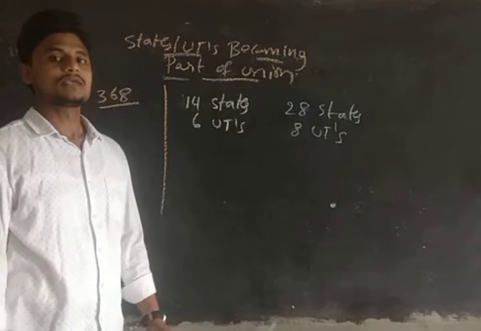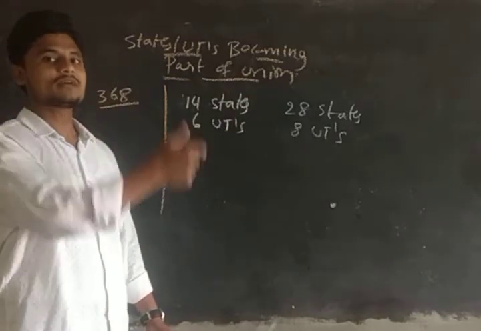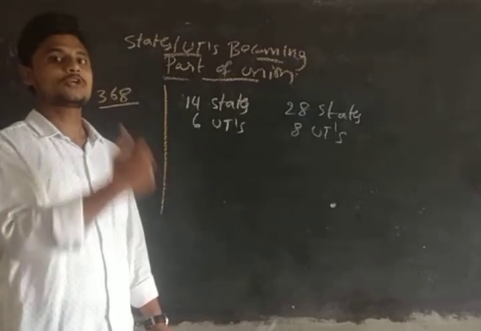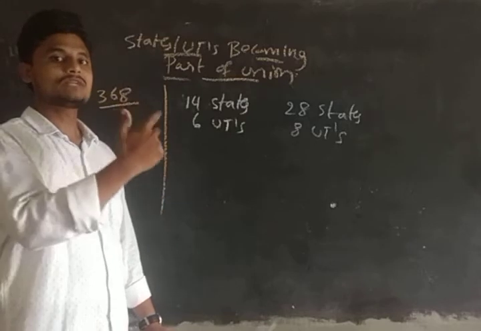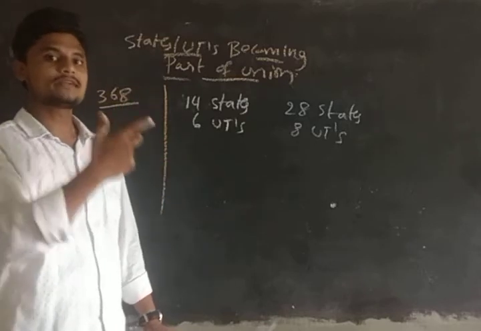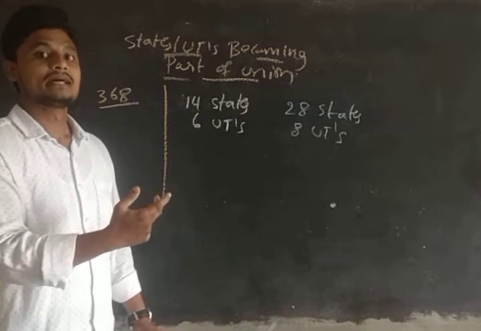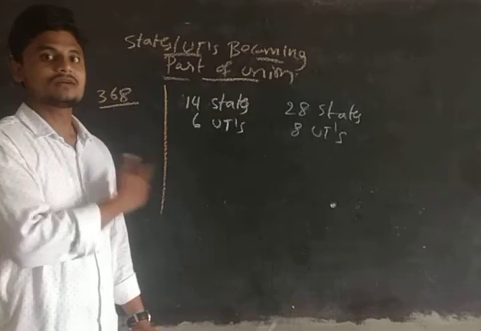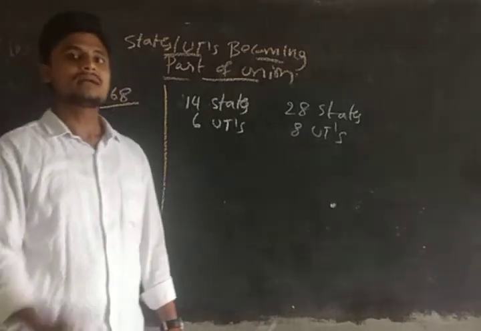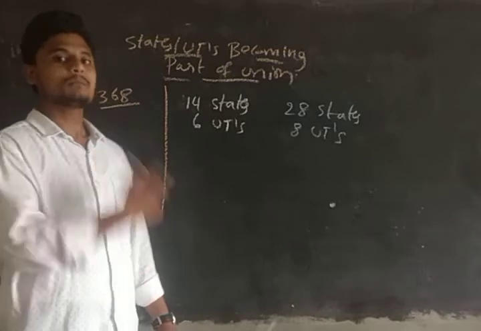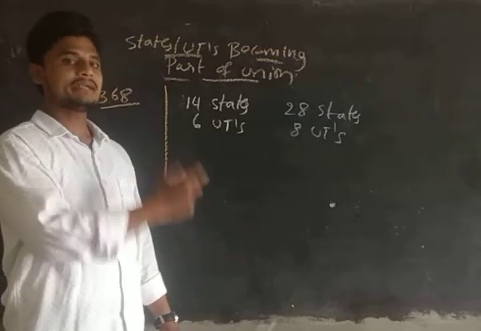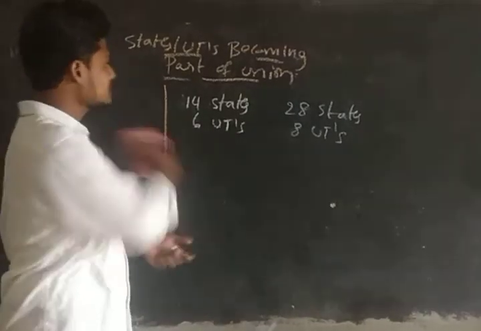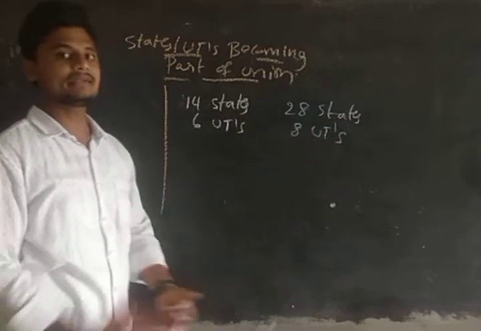Okay, so guys, in the Constitution, few provisions can be amended without Article 368 also. For example, guys, recently Telangana has been bifurcated from Andhra Pradesh, and there were changes in the Constitution, in Schedule 1 and Schedule 4. In Schedule 1, the name of the state has been entered, and in Schedule 4, the seats for the Rajya Sabha have been explained. Okay, but did we make it through 368? No guys. Through a simple law of Parliament, we can make that amendment in the Constitution, guys. Okay, clear?